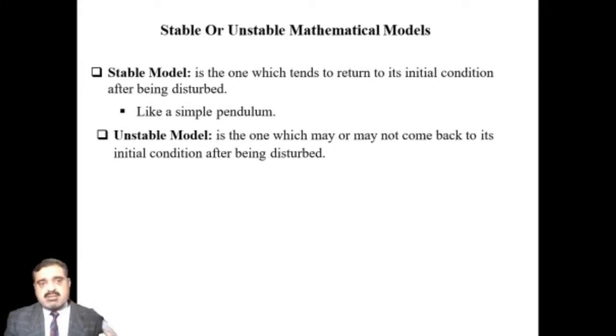Then the stable model. A stable model is basically a model which tends to return to its initial condition after being disturbed. This is like a simple pendulum: when we disturb a pendulum it again comes to its original position. So that is called a stable model. An unstable model means one which may or may not come back to its initial conditions after being disturbed. Like if you stand a book and disturb it, it never comes back to its original position.